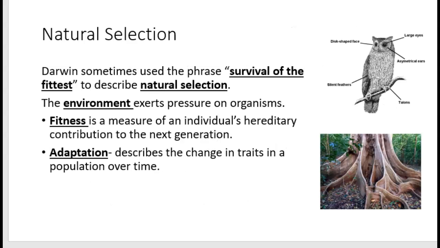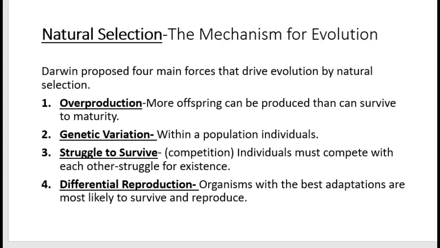The second main part of Darwin's idea is natural selection. Natural selection is going to be the way evolution takes place according to Darwin. And there are 4 main forces that are going to drive natural selection. Sometimes we call natural selection survival of the fittest. So here are his 4 principles. Number 1, organisms are going to reproduce and produce more than can possibly survive. We're going to produce more organisms than the environment can possibly hold.